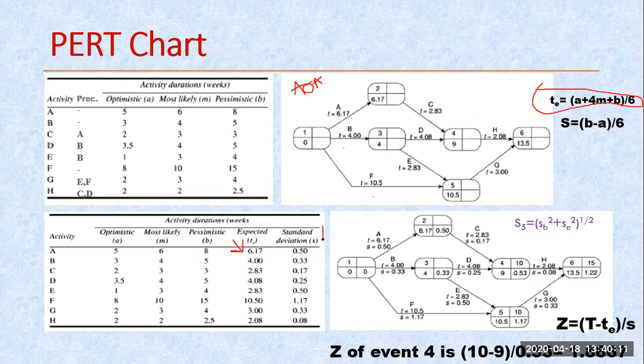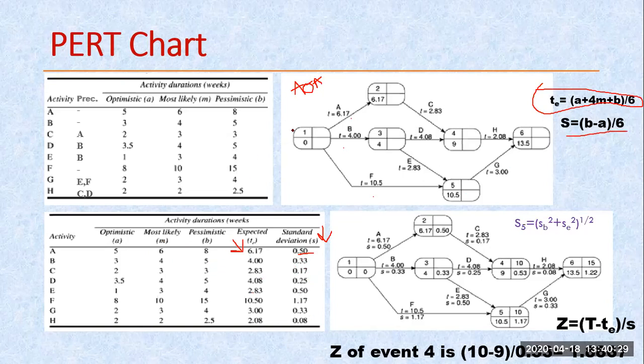Now this S, how are we calculating this S? By using this relation: S is equal to B minus A divided by 6. 8 minus 5 becomes 3, divided by 6. 3 divided by 6 becomes 0.5. So that's why these are the values. This way you can calculate this particular one.